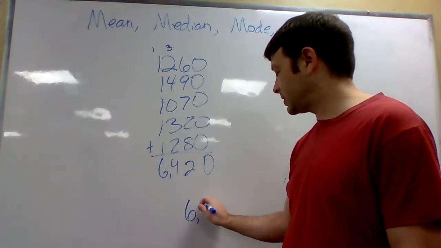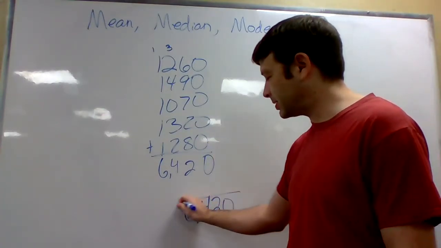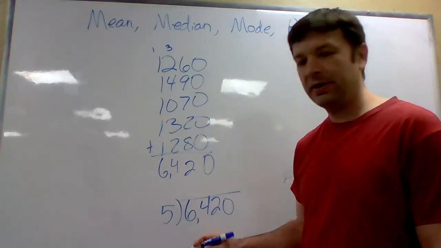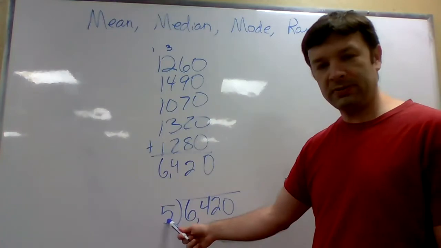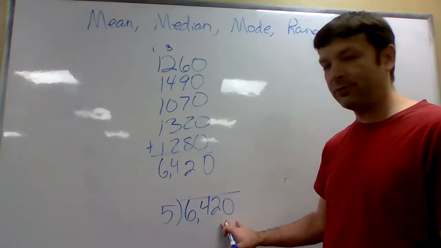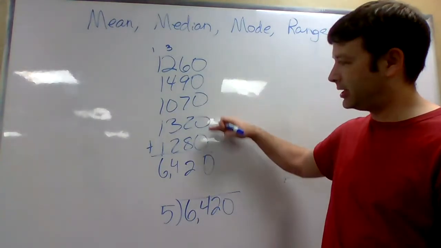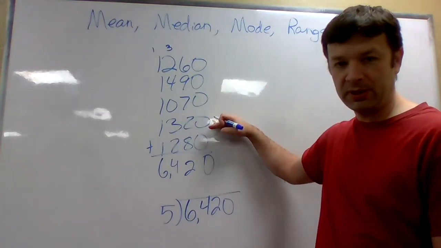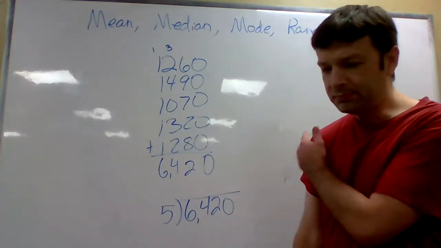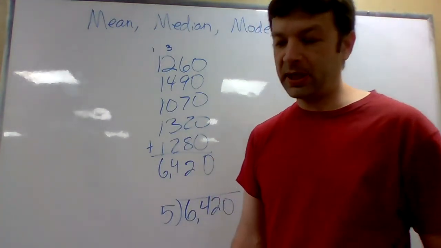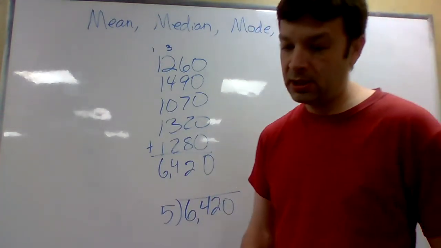So I'm going to divide 6,420 by 5. Okay, this will work out nicely because it ends in a 0, so that will divide by 5 well. So that would be the average. It should be a number that's kind of in between these numbers. So it'll be in the low thousands if you get it right. Anyway, so that would give you the mean.